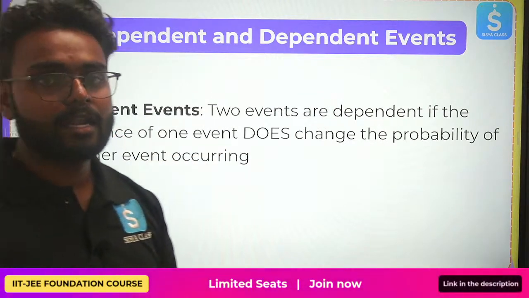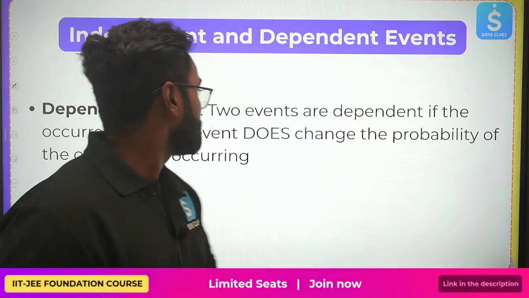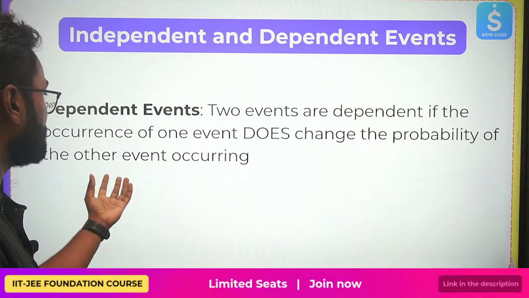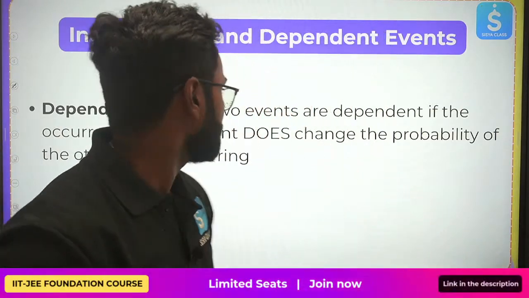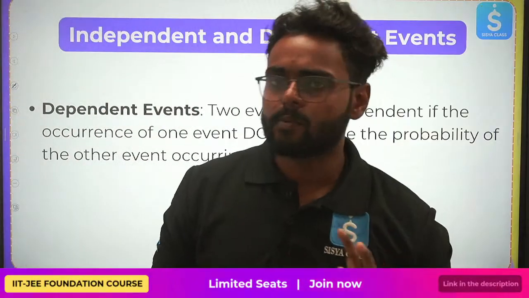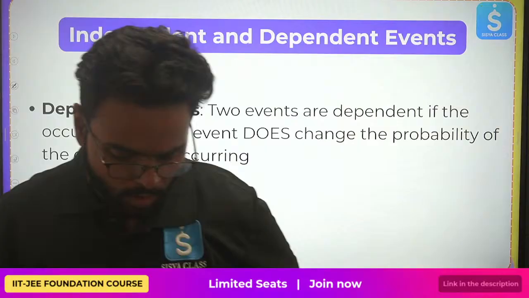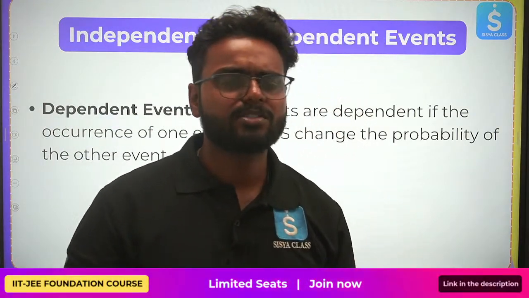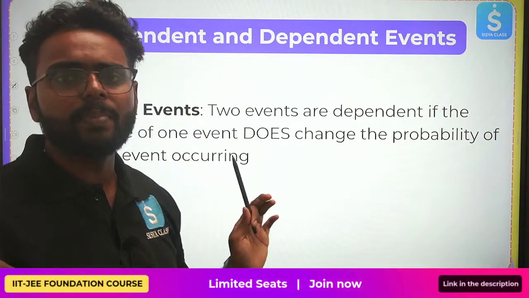Next is dependent event. 2 events are dependent if the occurrence of one event does change the probability of the other event occurring. Okay, right. Then we can give many examples. You are considering one event that is affecting the other, right? Let me tell you a simple example.